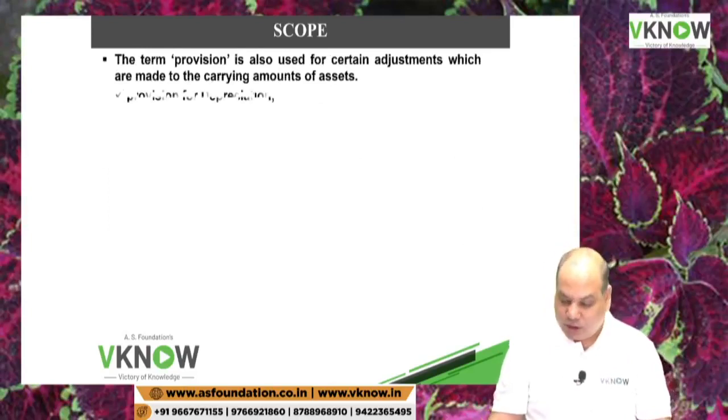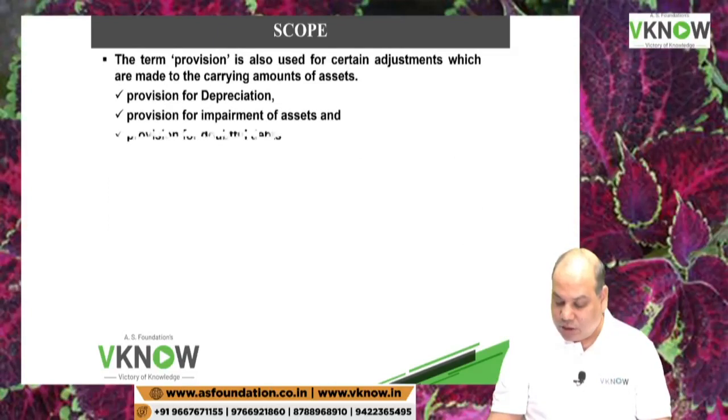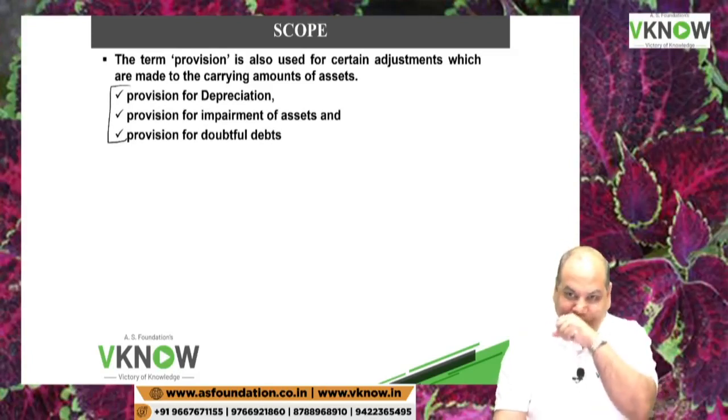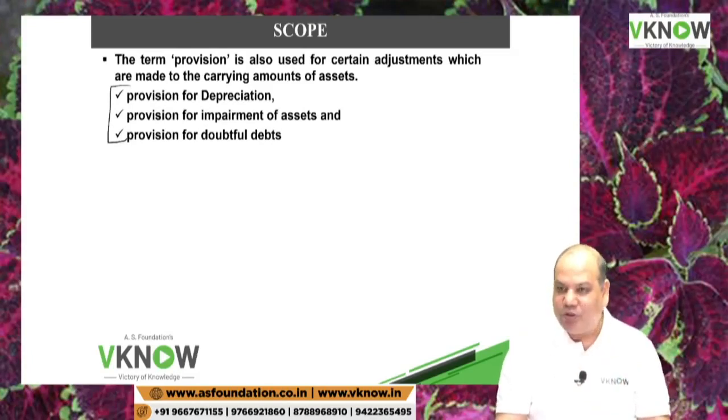Now I am going to test you, okay? Tell me, is provision for depreciation covered by this standard? Is provision for impairment loss? Is provision for doubtful debt covered by this standard? Then why are we saying provision?